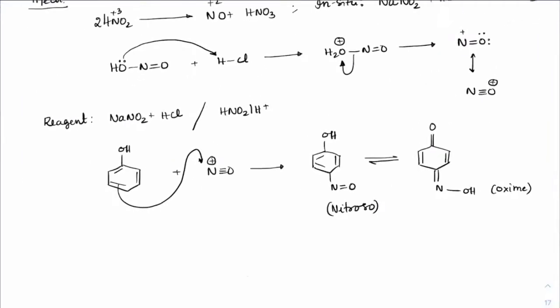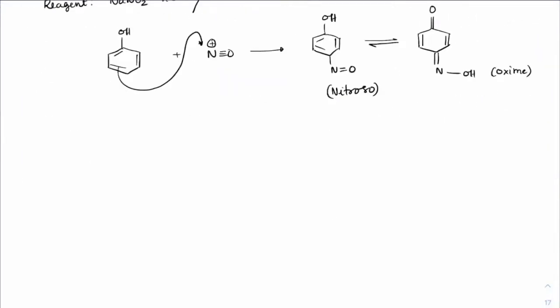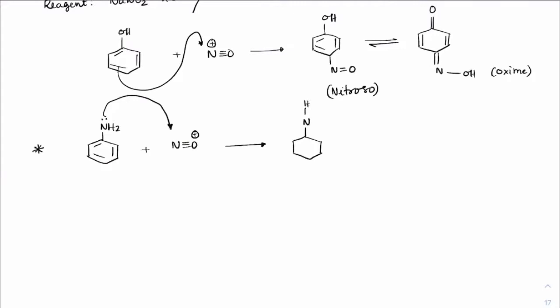Done, everybody? See, when it comes to aniline, although we will study this in amines, NH2, if this were reacting with the nitrosyl group plus this way, then instead of the benzene pi attacking here, the nitrogen itself will attack. Got it? The lone pair of nitrogen itself will attack. So thereby we will get this as H, N, double bond O, because this group will go here. And this is the formation you will see.